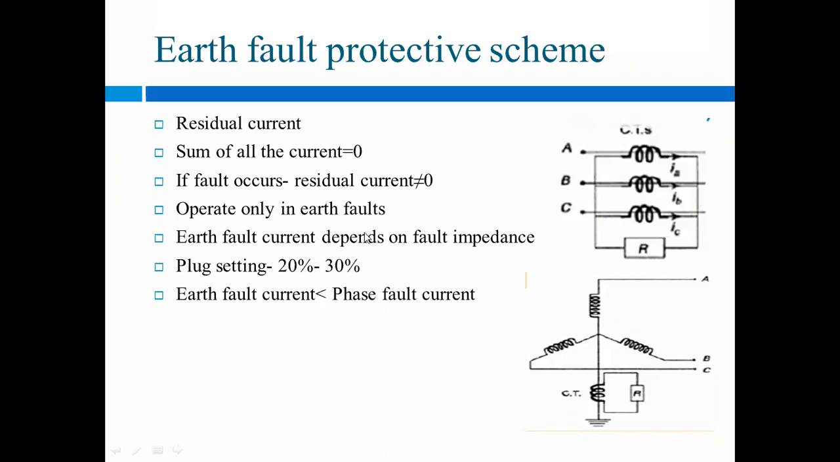Okay, so it operates only in earth faults. So this relay will operate only in the earth faults, means if the current flowing in one of the lines is more or less, or if it is imbalanced, then only this relay will operate. Okay, then earth fault current depends on fault impedance. So that current is dependent on the impedance,